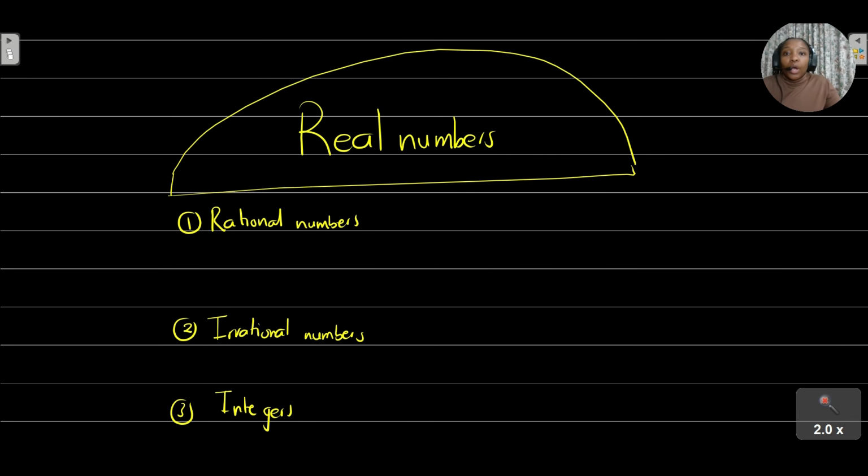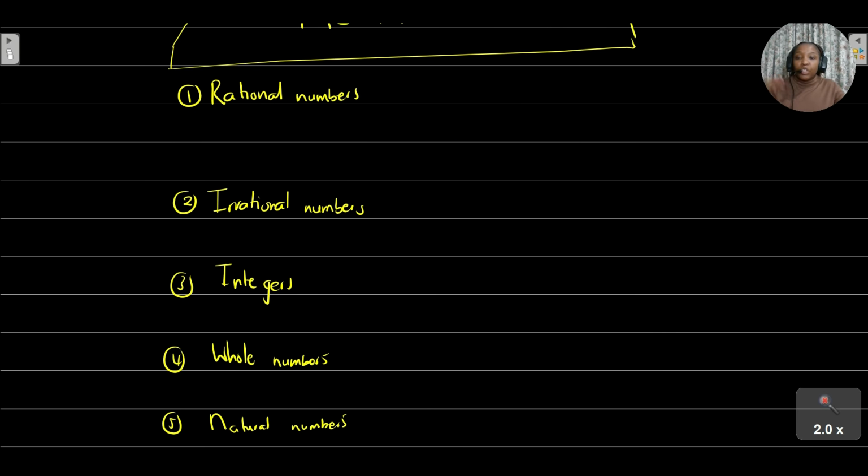So under this umbrella of real numbers, you've got the following numbers: your rational numbers, your irrational numbers, your integers, your whole numbers, as well as your natural numbers. So what are rational numbers? Rational numbers are numbers that can be written as a fraction. These are numbers, for example, that terminate.